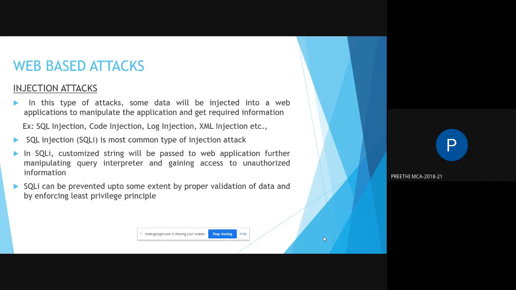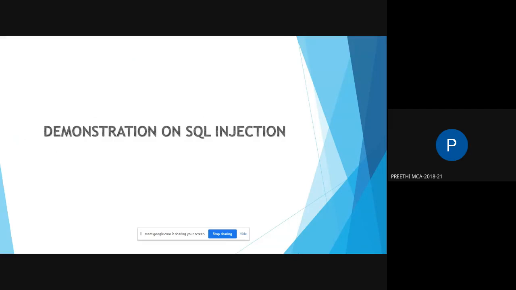A customized string is passed to the web application, which manipulates the query interpreter and gains access to unauthorized information. SQLi can be prevented to some extent by proper validation of data and by enforcing the least privilege principle. So I'll be demonstrating SQL injection.